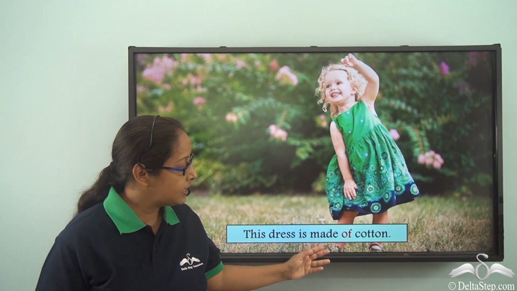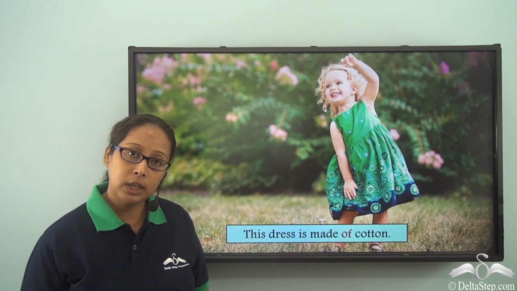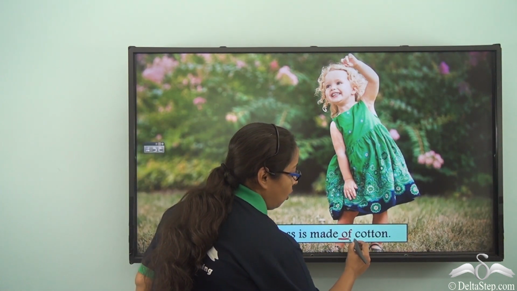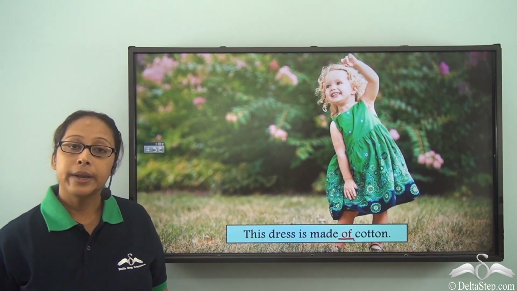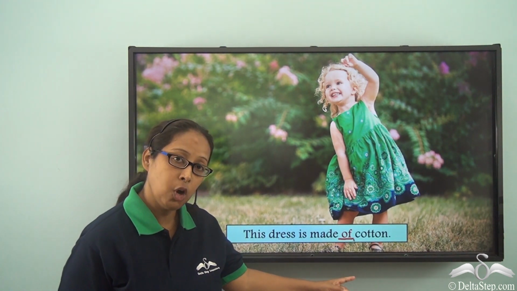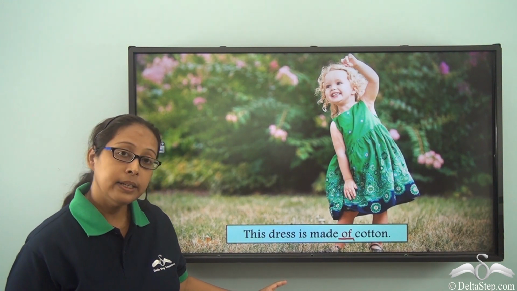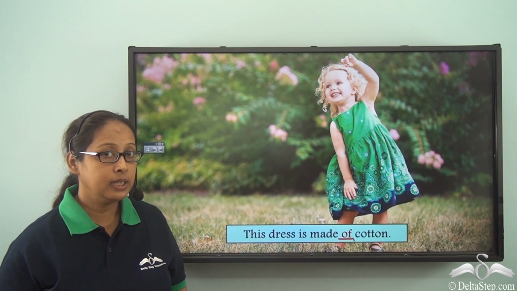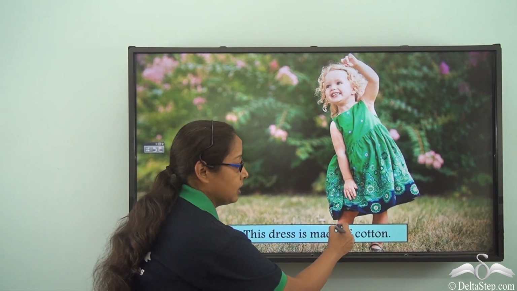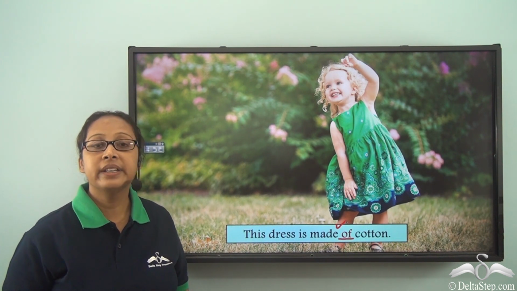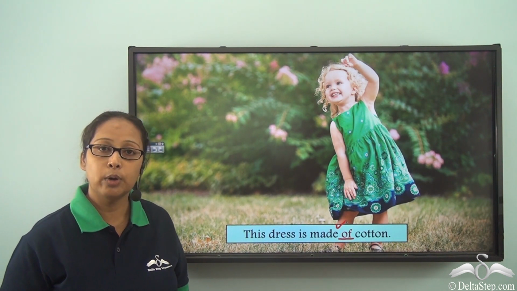This dress is made of cotton. So which is the preposition in this sentence? That's right, of. Now of is showing the relation between cotton and the dress. So what is the dress made of? Cotton. So of is telling us the material that it is made up of.